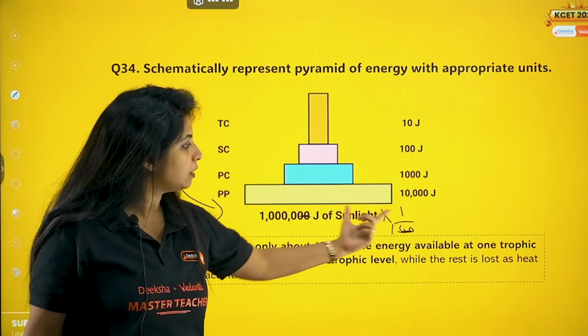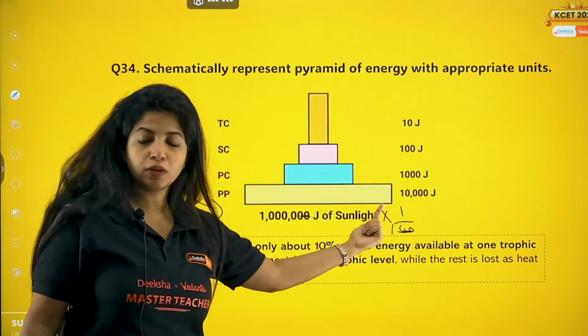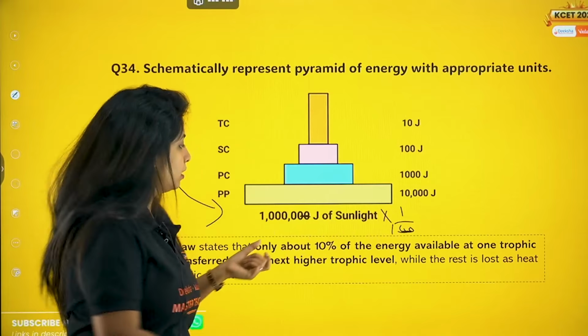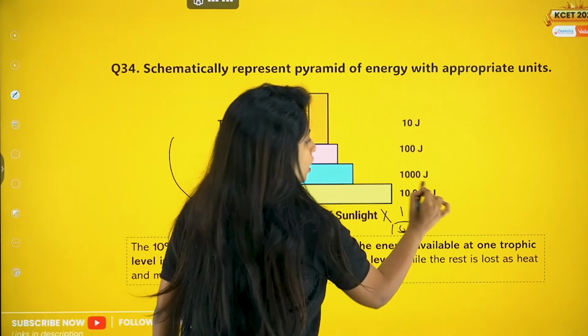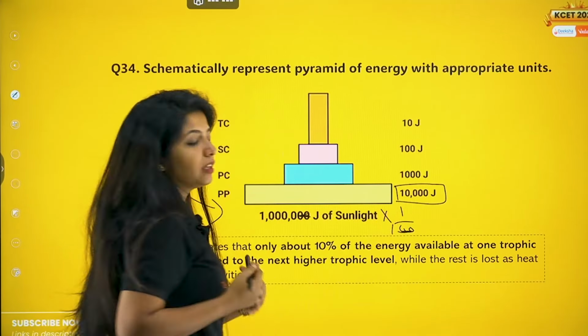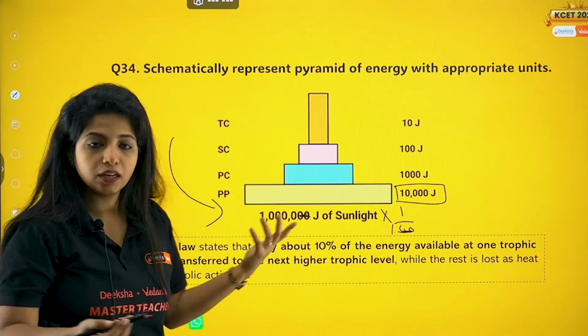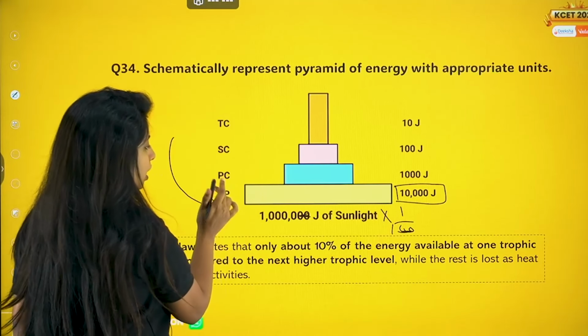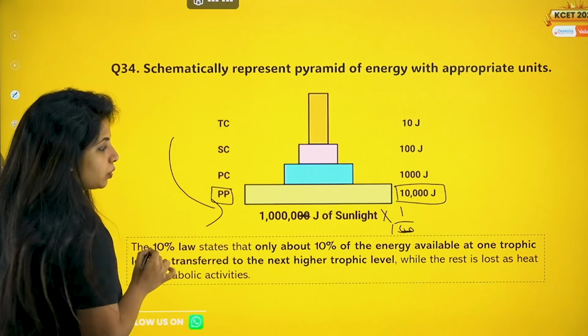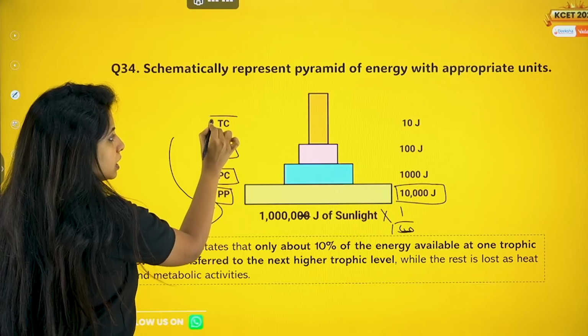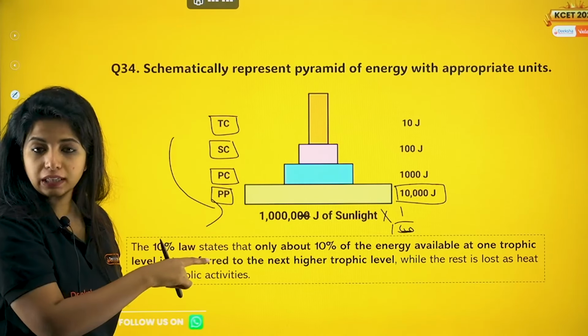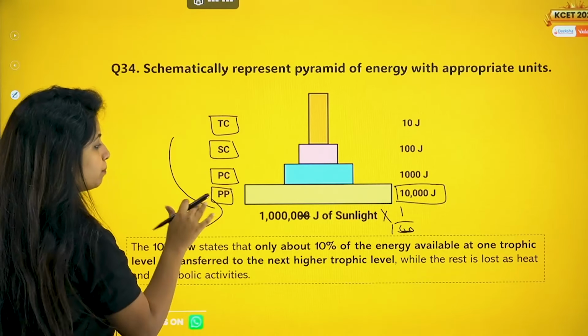So if at all I take 1%, that means 1 into 100. So 100, 0 cancels over here. I just have 10,000 joules in the plant. Now the plant which has 10,000 joules, do you think it will give everything to the next organism that eats it? For example, a rabbit eats it. So over here I have written primary producer. Okay, this is the primary producer, this is the primary consumer, secondary consumer, tertiary consumer. Don't use shortcuts like this, write primary producer entirely.